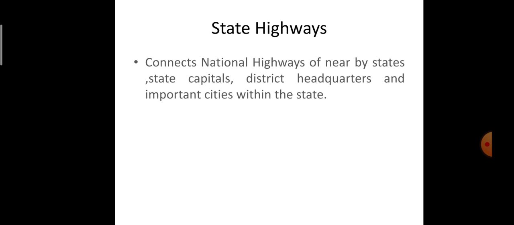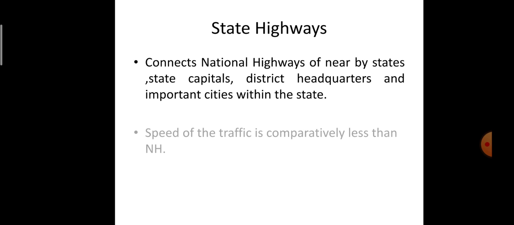Coming on to state highways, these are the highways which connect the national highways of nearby states, state capitals, district headquarters and important cities within the state. The speed of the traffic in case of state highways is always comparatively less than on national highways. So its speed of traffic is comparatively less than the national highways.